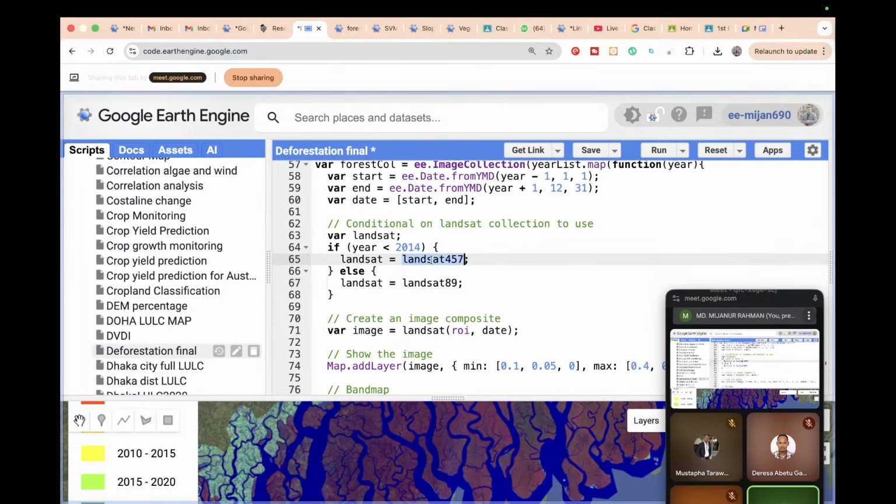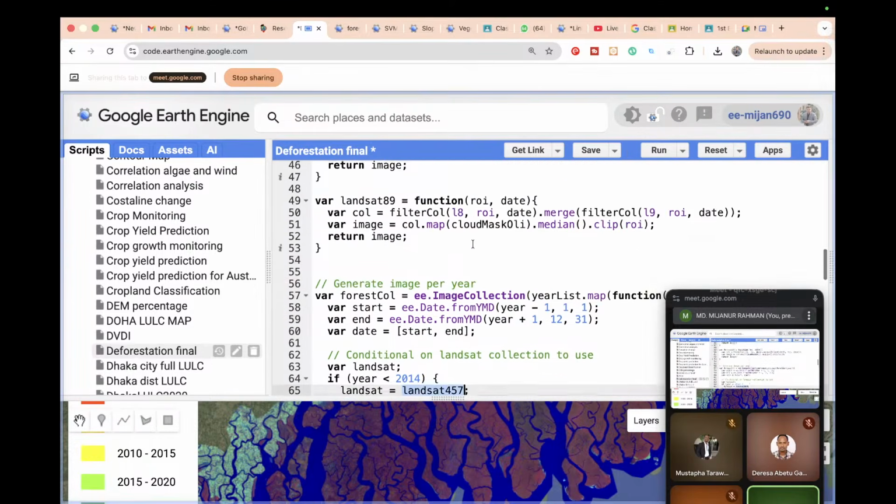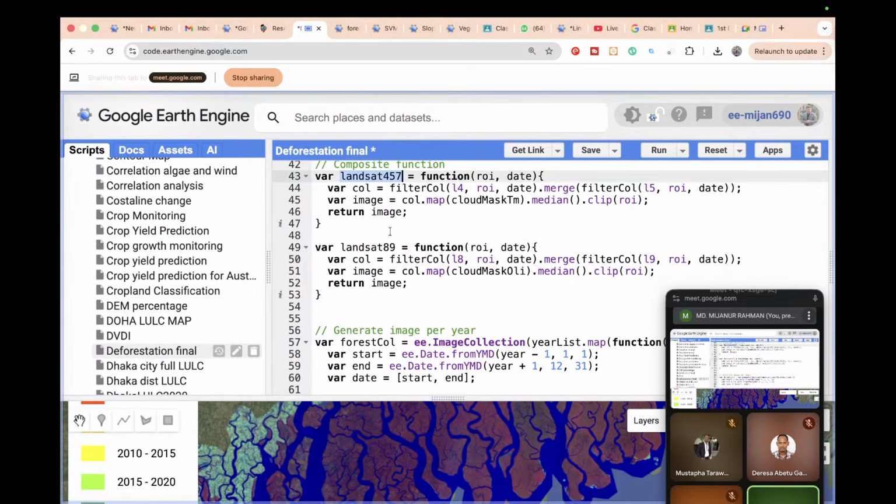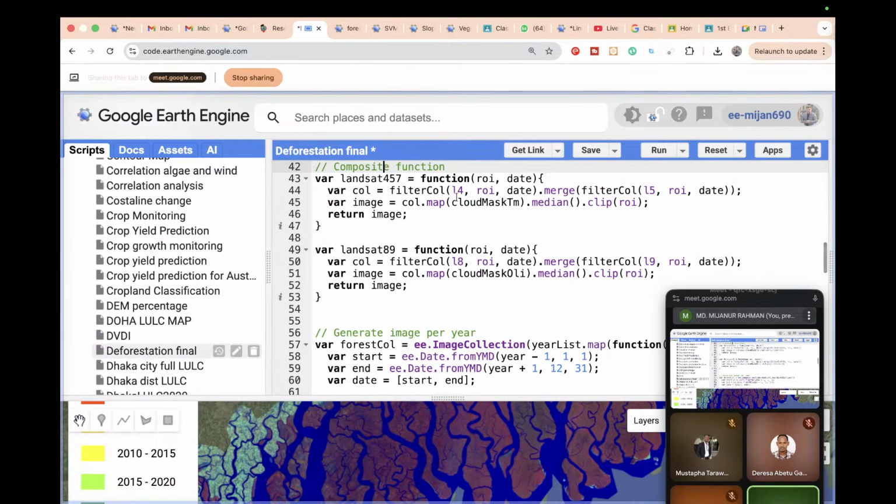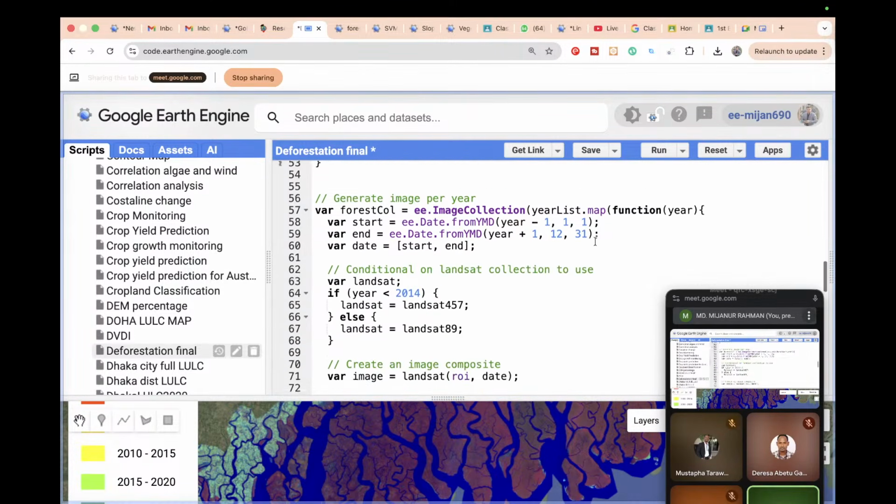So basically it's my collection. Landsat 457 and Landsat 89, if you check these two variables, they work as functions. This function stores the merge of Landsat 8 and Landsat 9, and this function the merge of Landsat 4 and Landsat 5. So we put the condition.